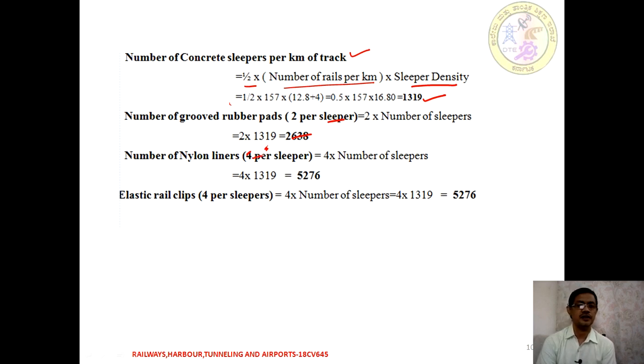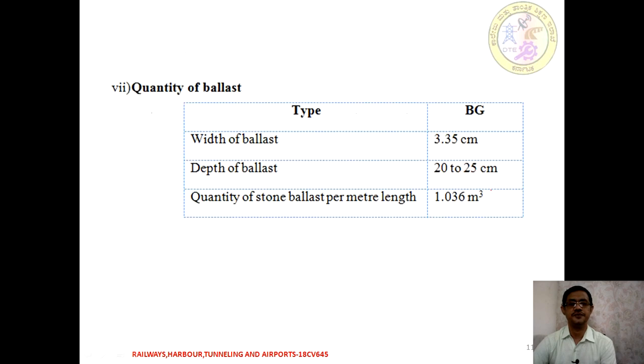The number of nylon liners provided is 4 times the number of sleepers, that is 5276. Lastly we need elastic rail clips, 4 per sleeper, so that is also 5276. These are the quantities required to lay a kilometer of track for the given condition.